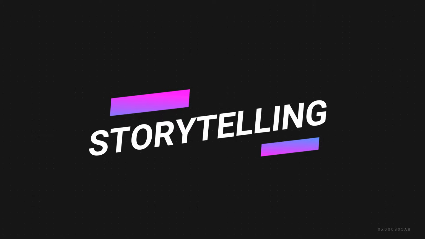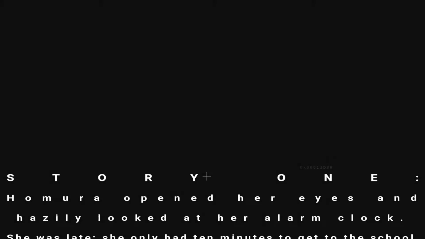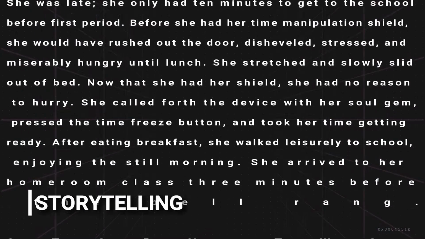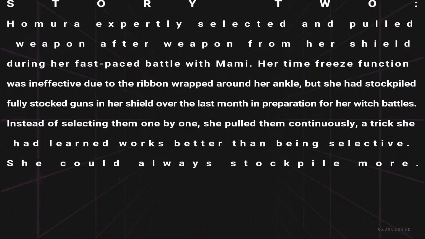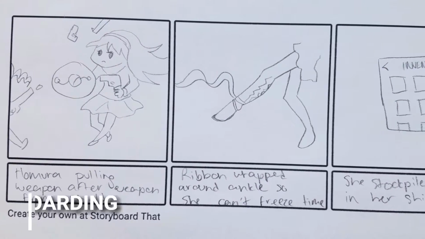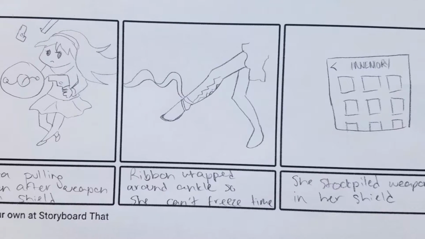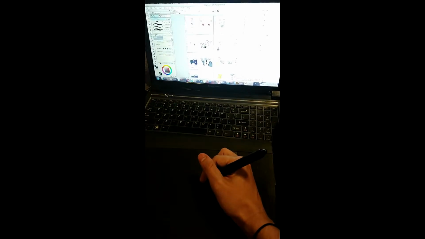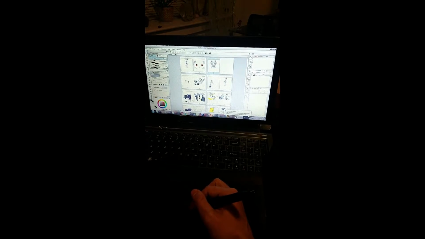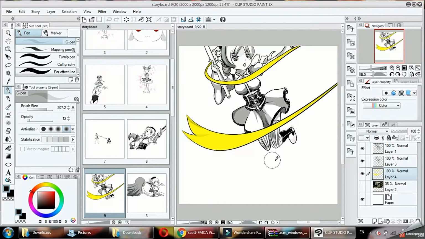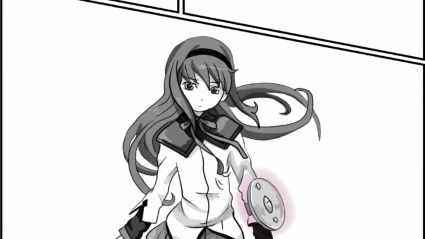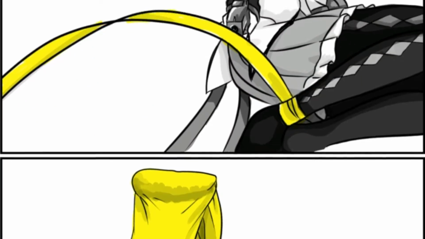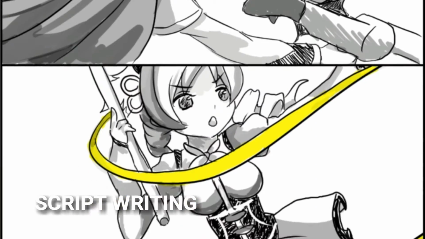The next step was storytelling. I wrote out 4 stories that showcased the Time Shield device and the 3 tasks. I then created storyboard sketches based on 2 of these stories, which I iterated on after conducting a feedback session with other classmates. After finalizing which storyboard I wanted to use, I used a Wacom tablet and a drawing software called Clip Studio Paint to create a more fleshed out storyboard and accompanying script.